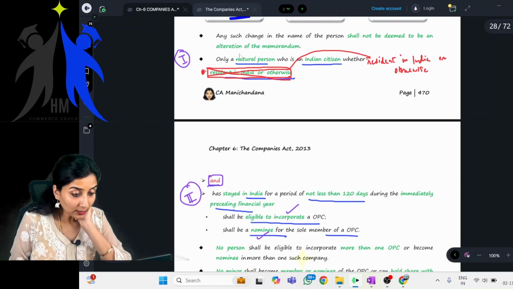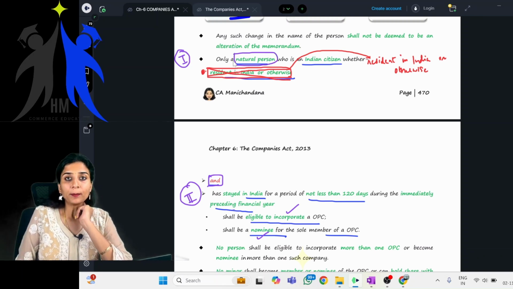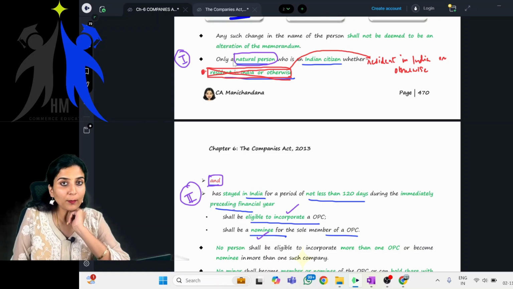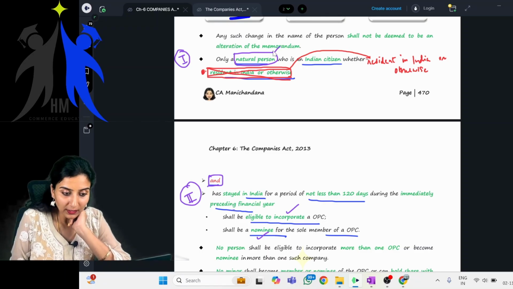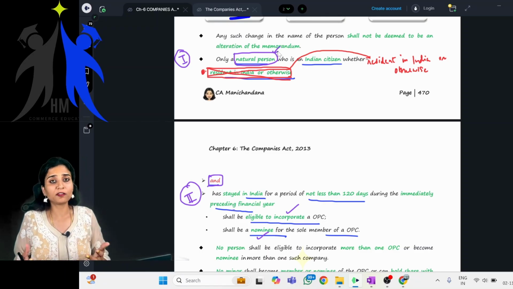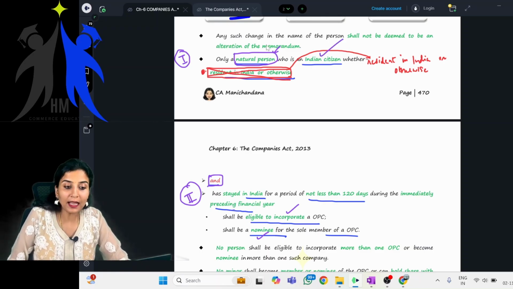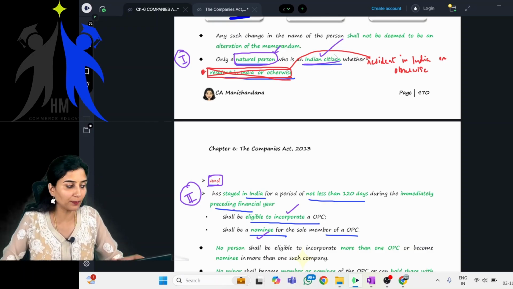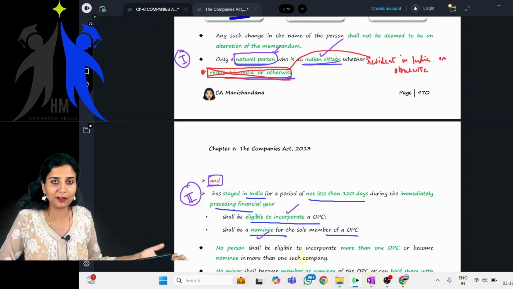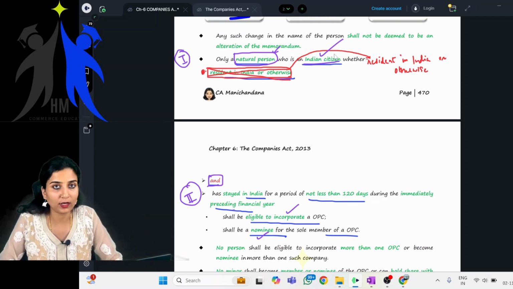First, they are telling only a natural person. Natural person meaning not an artificial person, meaning a company cannot become a member of OPC. A partnership firm cannot become a member of OPC. Clear? Natural person. You, me, all of us can become members of OPC. Now, who is an Indian citizen? That natural person should be an Indian citizen. If, for example, a person from Africa or a UK citizen wants to become a member of OPC, is it possible? No, it is not possible.